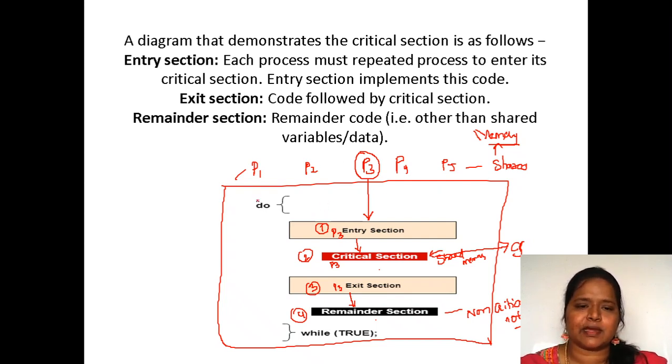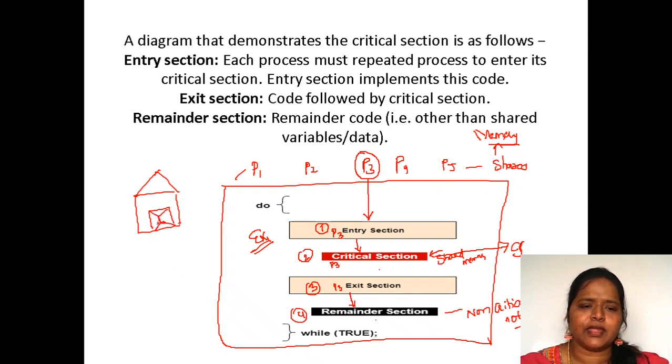For example, an example of this critical section is like we have our house, right? We have our house, and what we do is lock our house. So entry section, in the sense, before entering into the house, you have to open the lock. After that, you enter into the house and do your work. When your work is completed, you have to exit out of the lock.